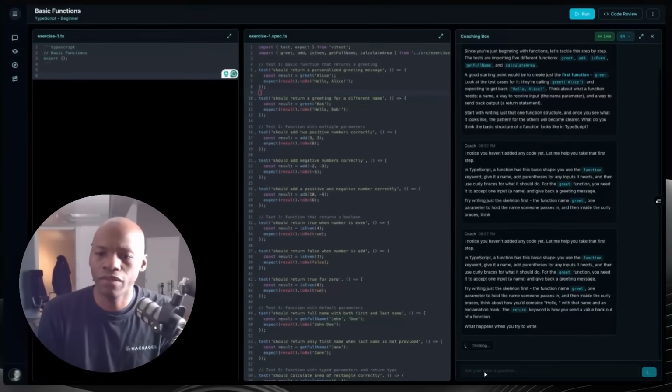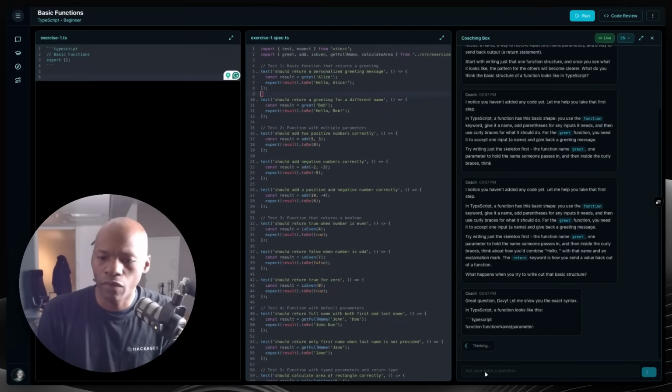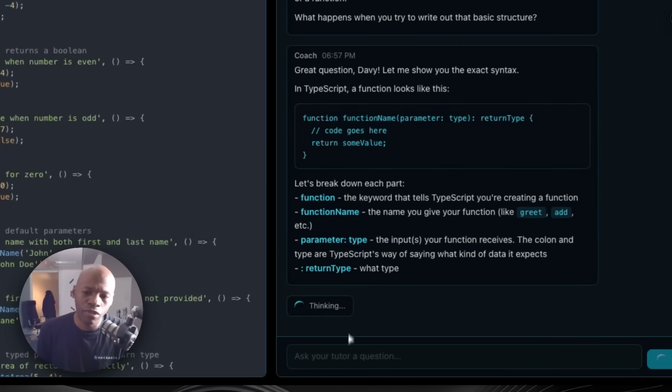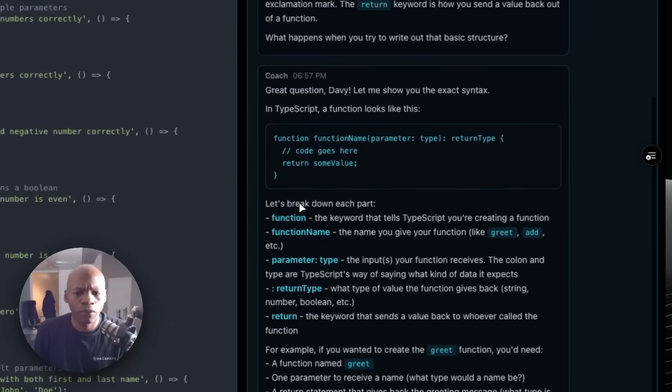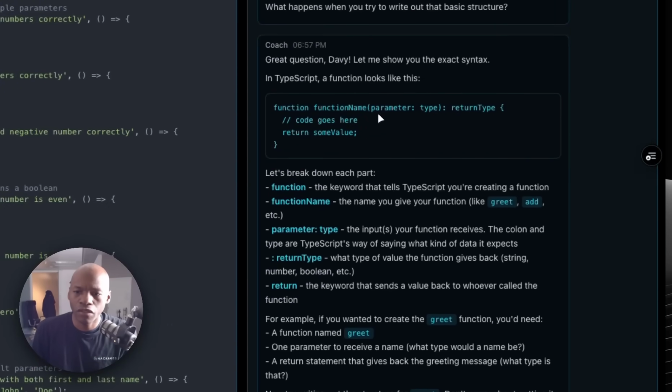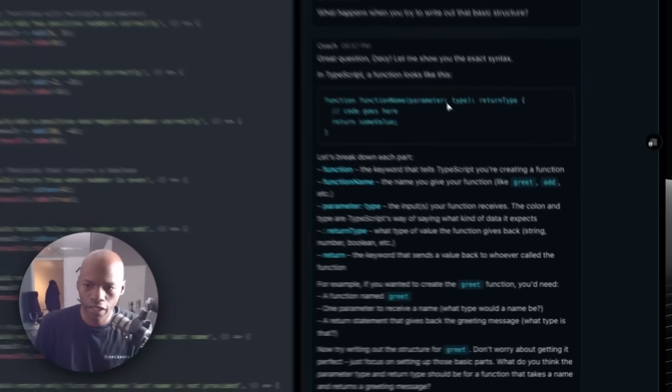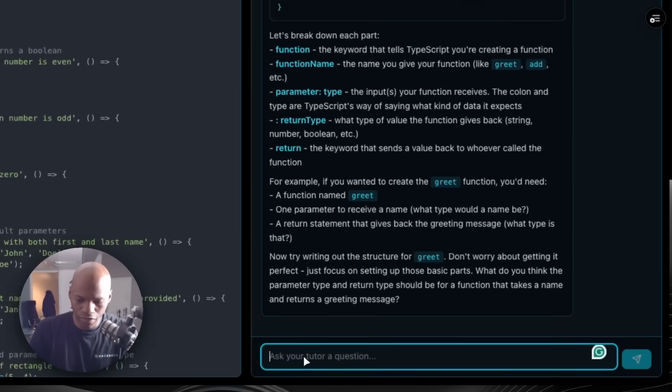Okay, so let's do that. Now, ask the question, and it's going to give me a sense of how I do that. Function, you pass a parameter, you return a type, and so on and so forth. And then I can ask, okay, what is this?